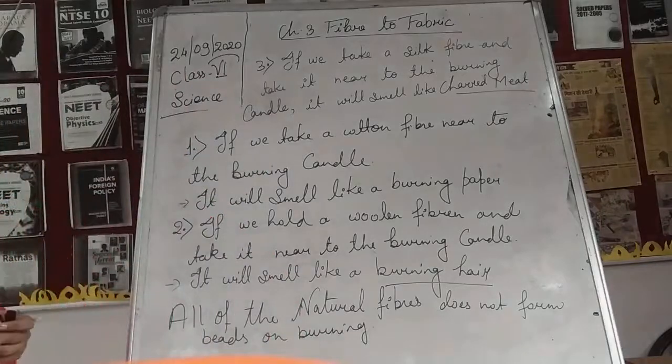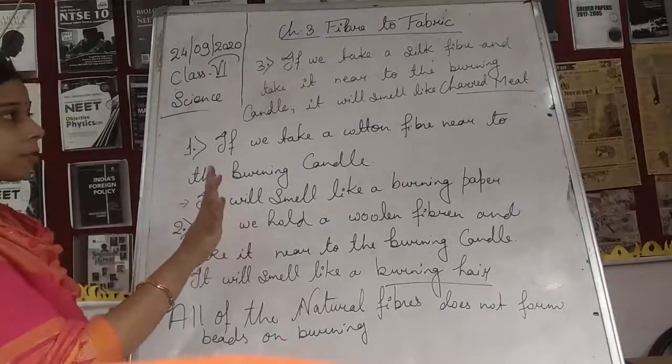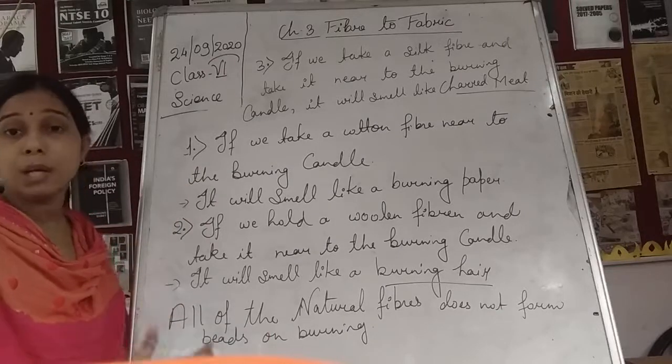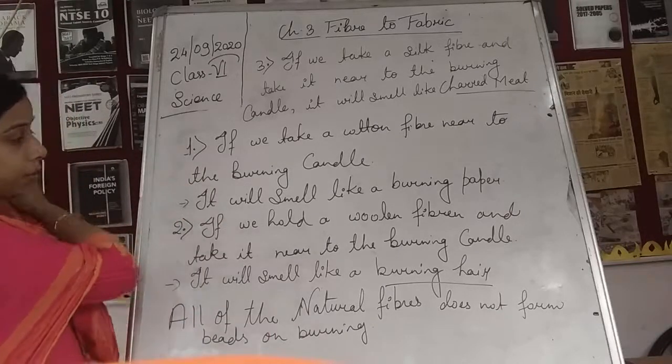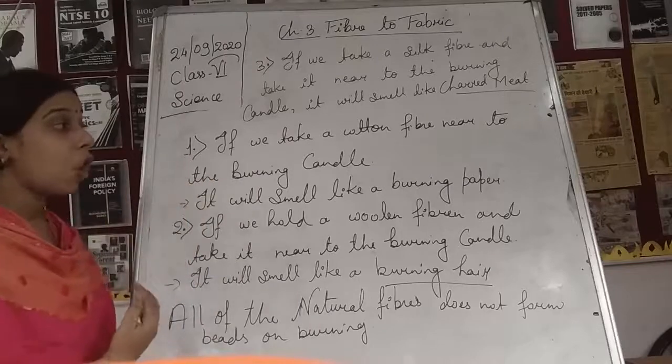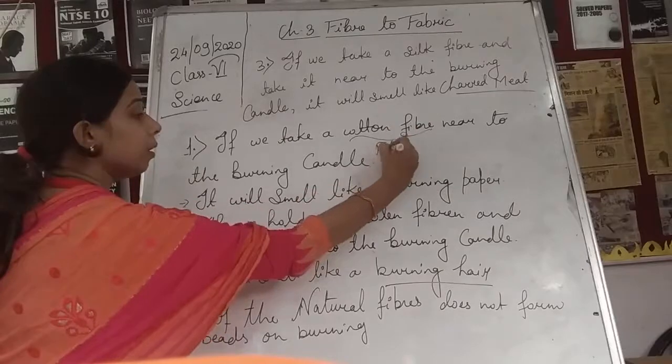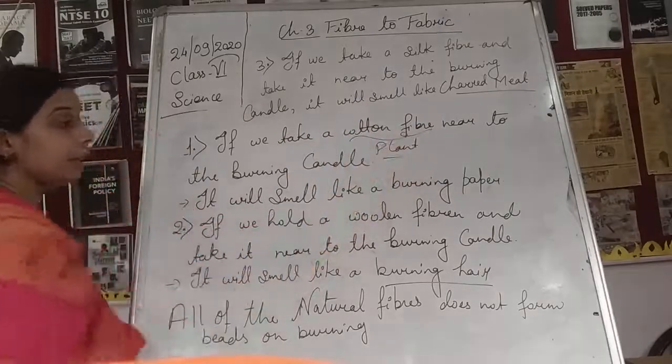So this is about the natural fibers, and how you can test them with the help of smell, students. The cotton fiber, which we obtain from the plant, burns like burning paper.